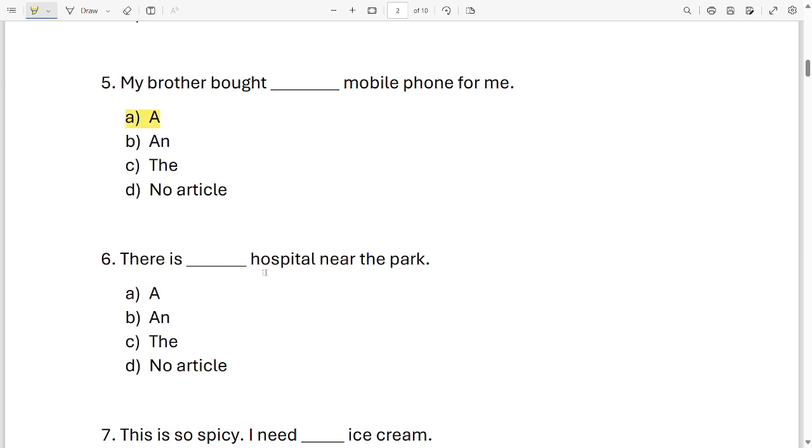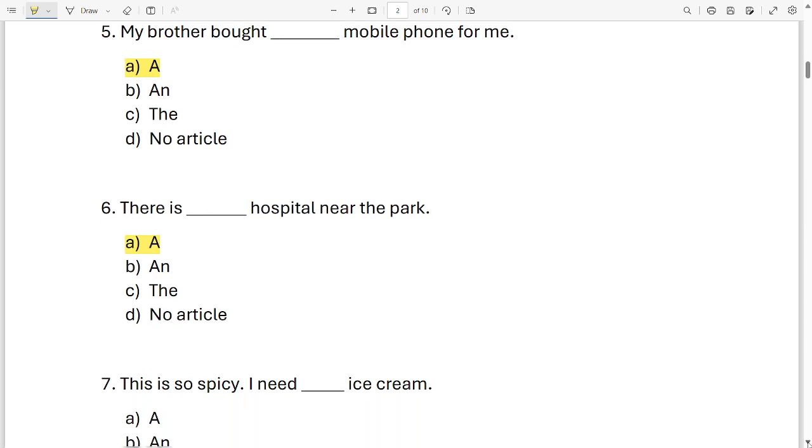Next, there is dash hospital near the park. A, an, the or no article is required in this sentence. Look at the sentence and look at your option. Which option is correct? A, B, C, D. Which word should go in the blank? It is option A. There is a hospital near the park. Next sentence.